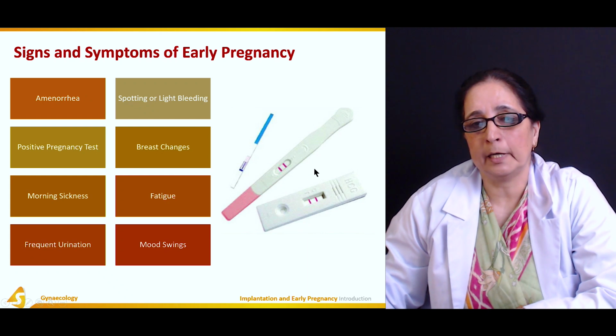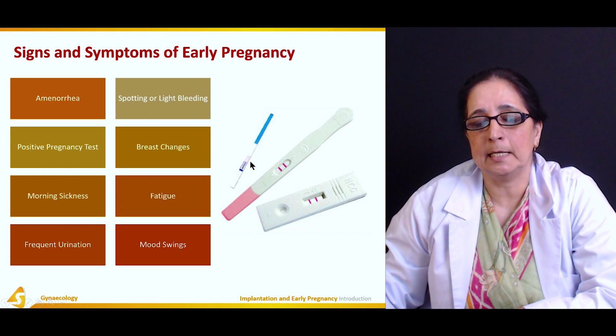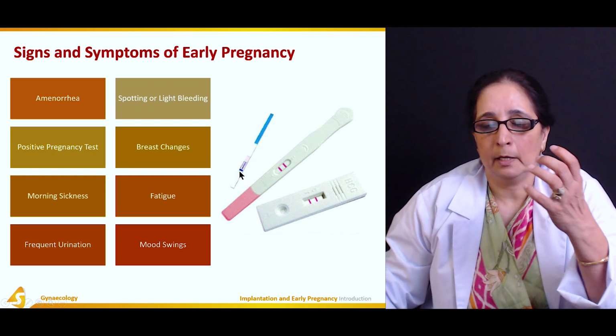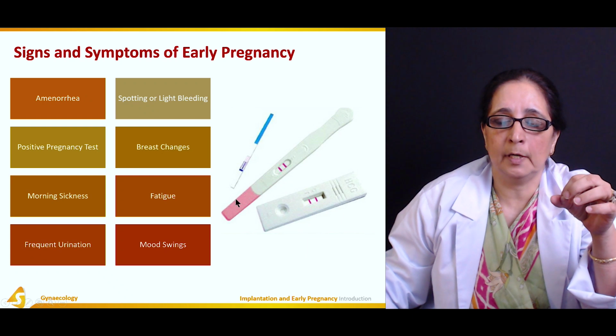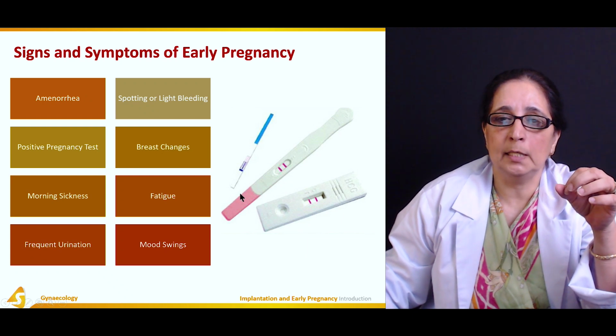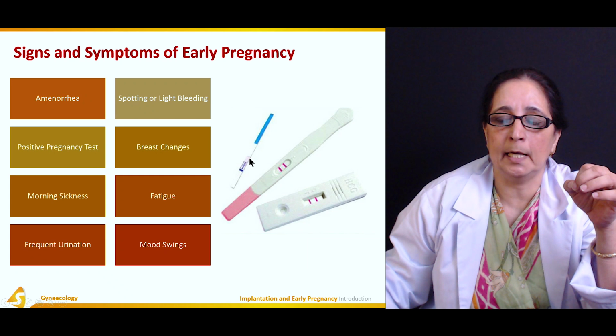This is the home pregnancy test. 2 lines are positive, 1 line is negative. You dip this stick in the urine up to this mark, collect the urine in a cup, and then dip the stick in the urine, and if you see 2 lines it's positive, 1 line is negative.